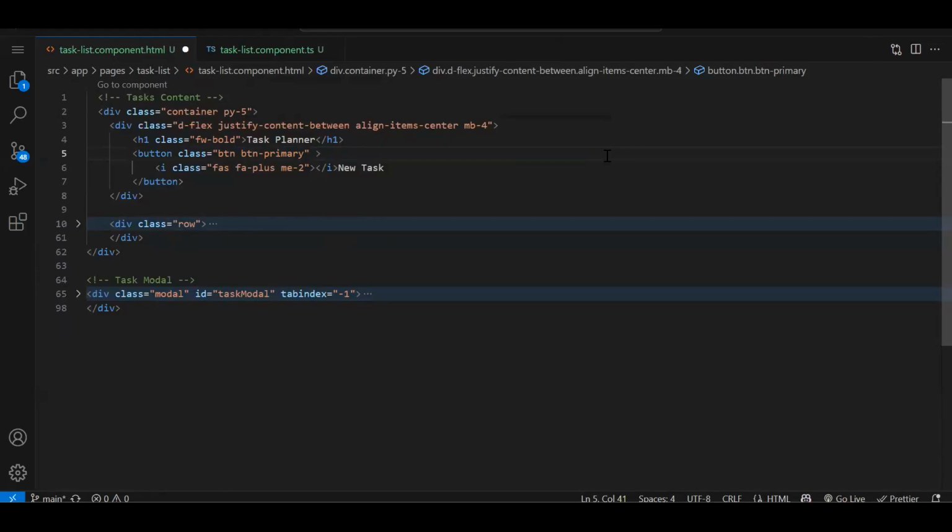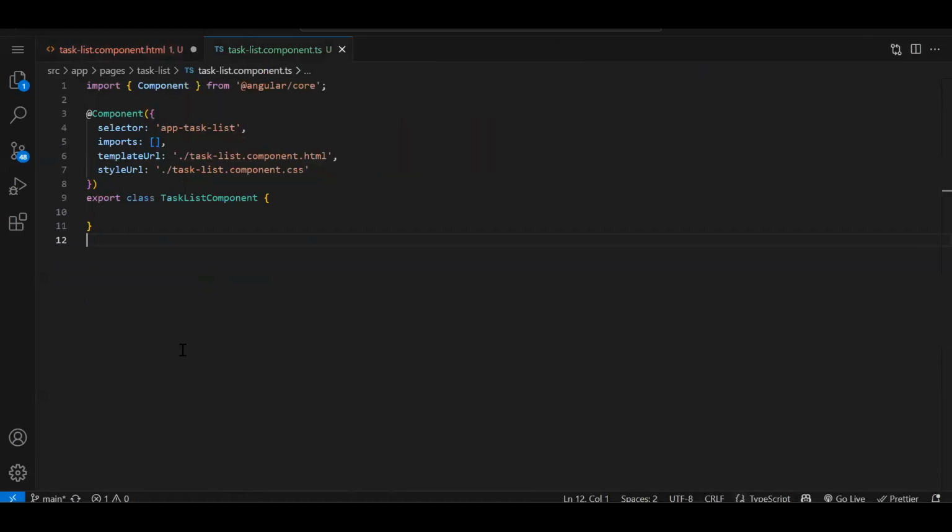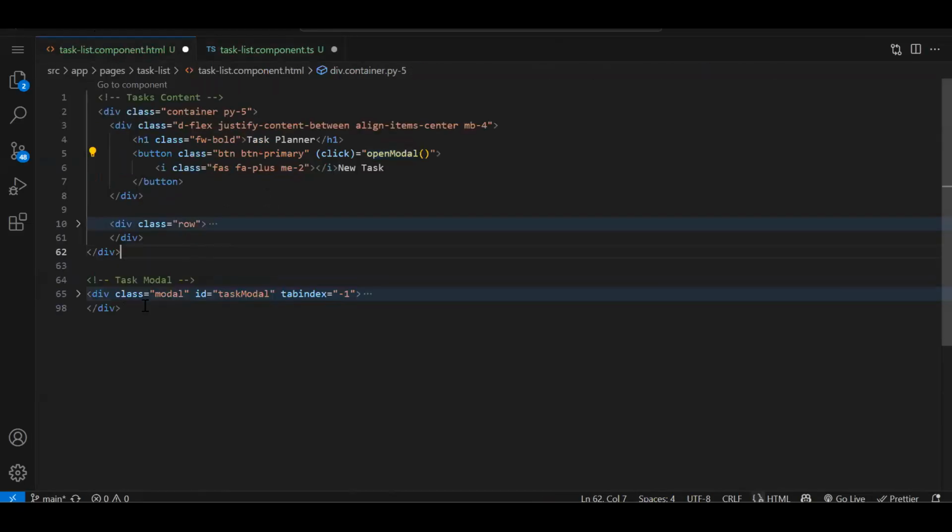I have already a video dedicated to it, but in this, I'm going to use the ViewChild. So here we will write just this click event, openModal. Let's create this function. Now we have to create a ViewChild. ViewChild means nothing but a way by which we will get an instance of this particular DOM element. So over here, we have to provide a template reference property. Let's say modal.